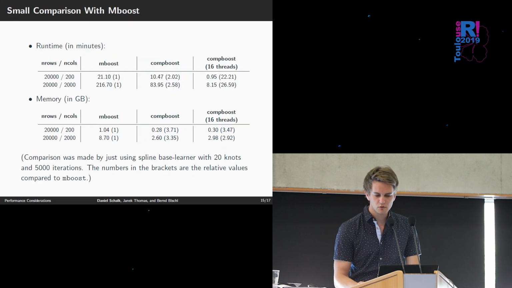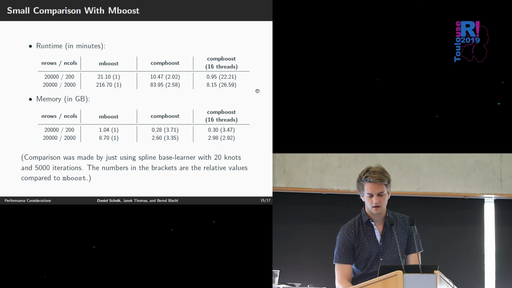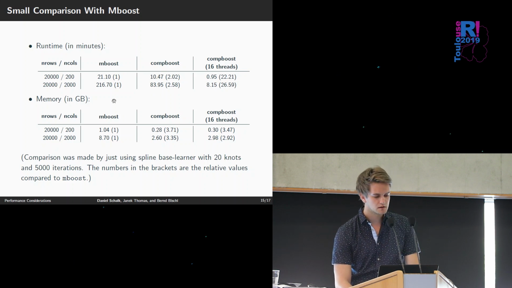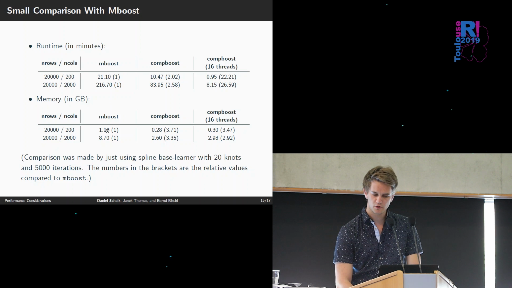And compared to mboost, we're about 20 times faster, 22 times faster on 16 threads. With just one single thread, we're about 2 times faster, which is also pretty nice. And the memory consumption, as I said, mboost has a very, very high memory load.